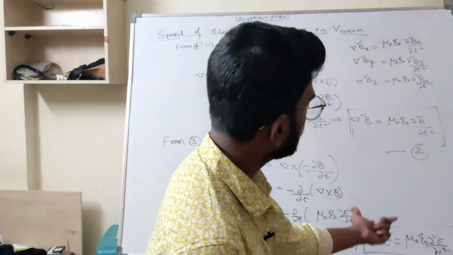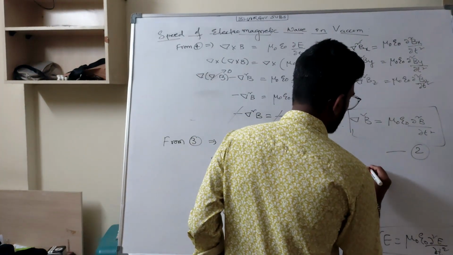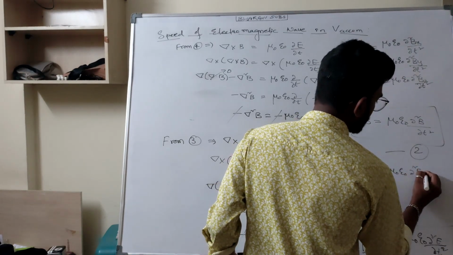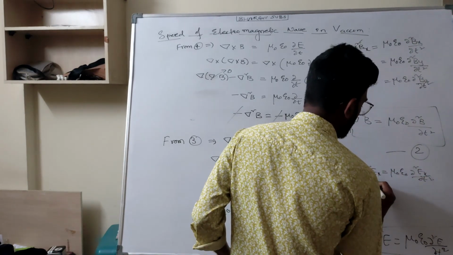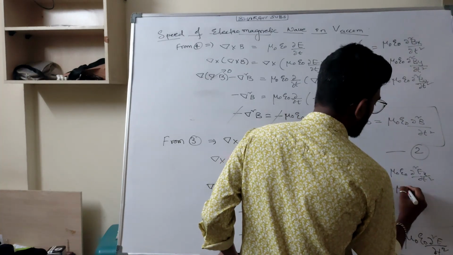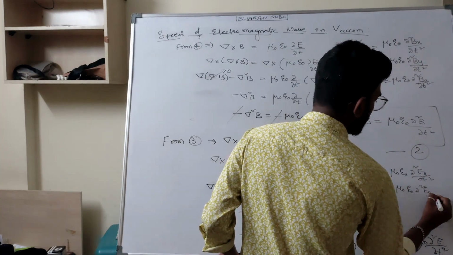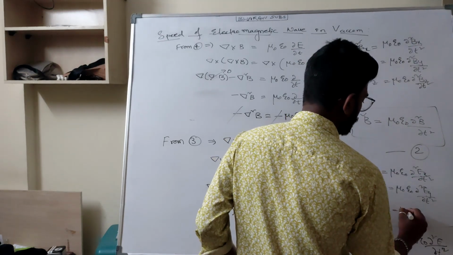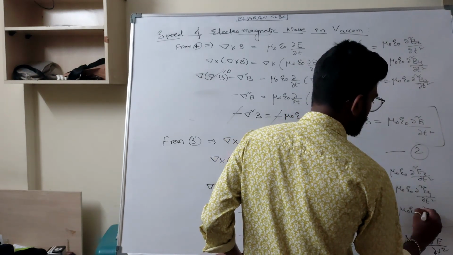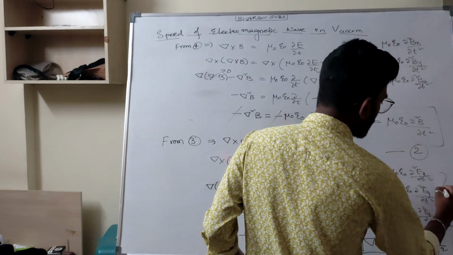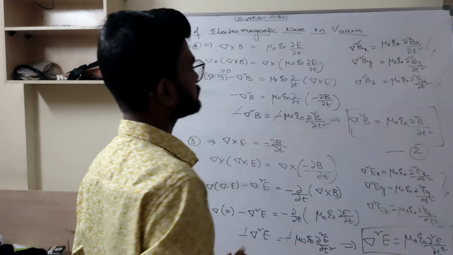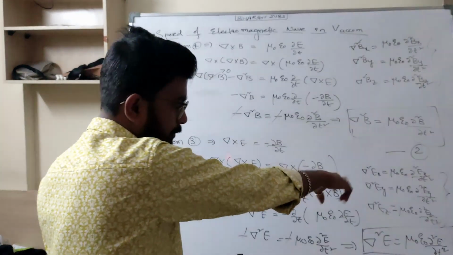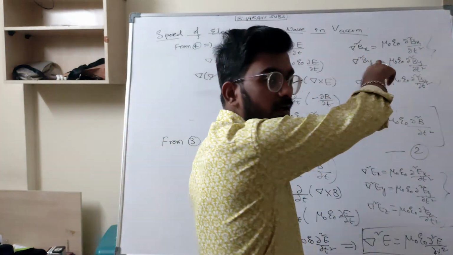Correct. Similarly for this also, del square E x is equal to mu naught epsilon naught dou square E x by dou t square. Del square E y is equal to mu naught epsilon naught dou square E y by dou t square. Del square E z is equal to mu naught epsilon naught dou square E z by dou t square. So I got 3 here, and I got 3 here. So it was propagated in 3 axes. It is also propagating in the 3 axes.